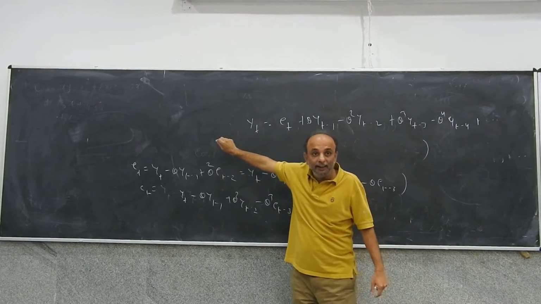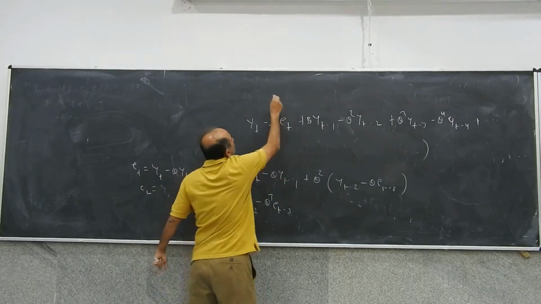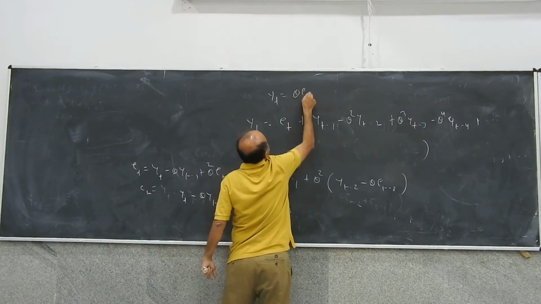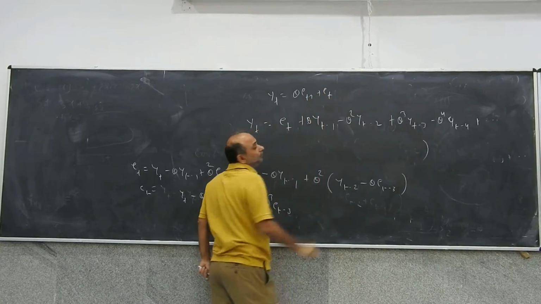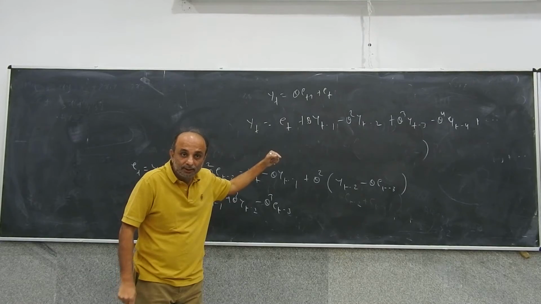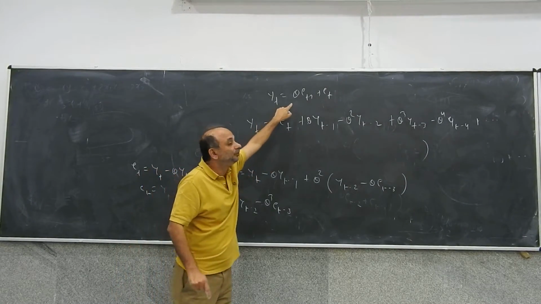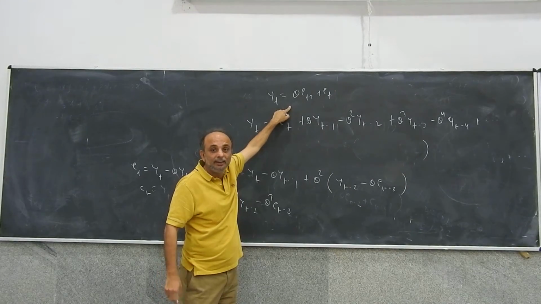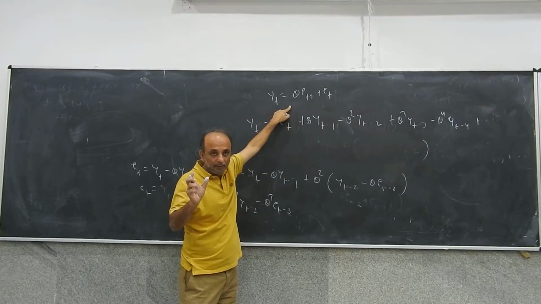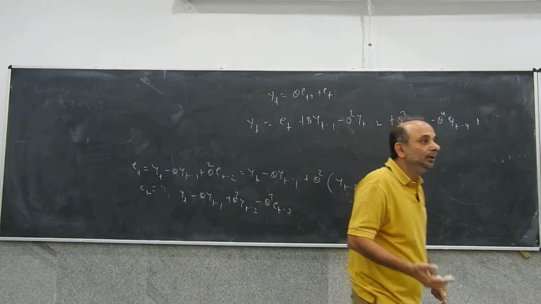So if you have an MA(1) process, yt is equal to theta Et minus 1 plus Et, and you want to write this MA(1) process as an infinite order AR process, the value of theta has to be less than 1 in absolute terms. You see the point? This is called invertibility.